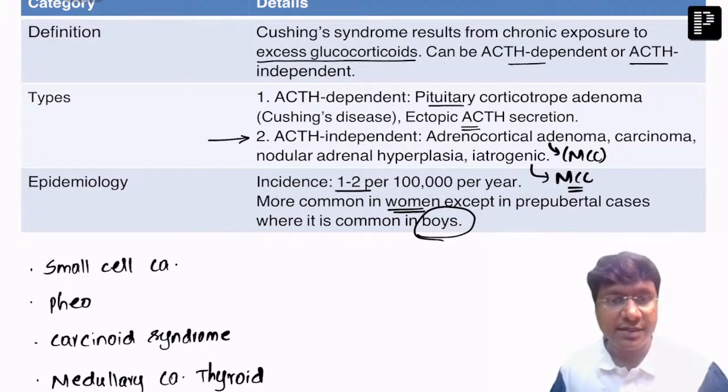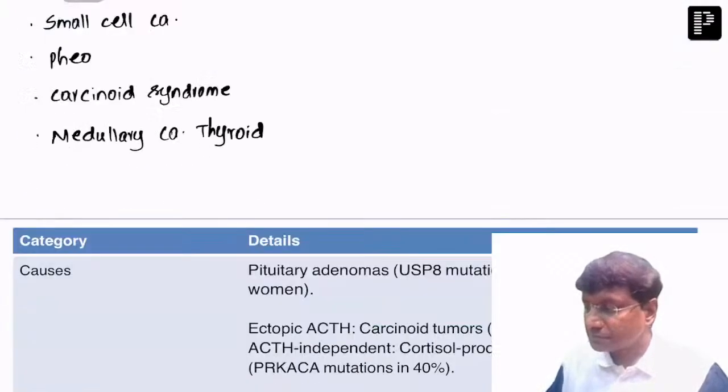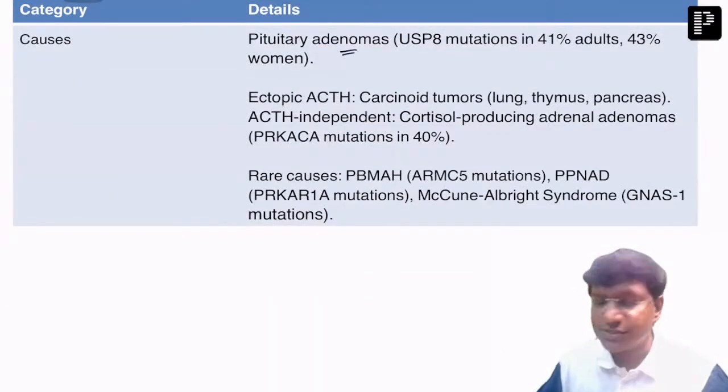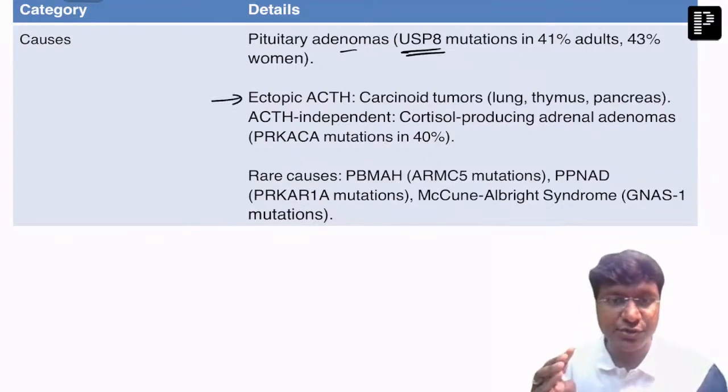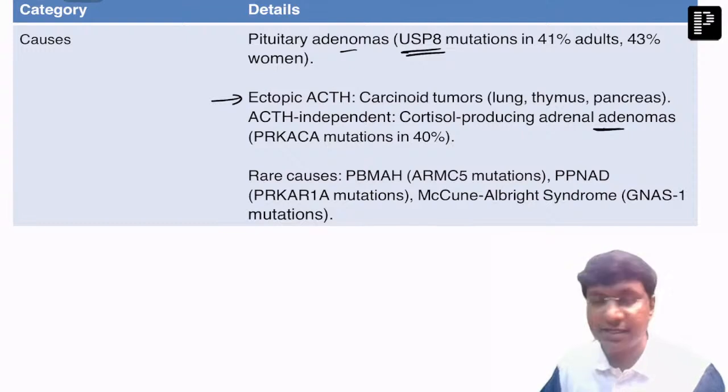Now, corticotroph type of pituitary adenomas are the ACTH dependent cause for Cushing's. The mutation responsible for the corticotroph type of pituitary adenoma is the USP8 mutation. Then ectopic causes, as I was discussing, the carcinoid tumors. Then ACTH independent includes the adrenal adenomas.